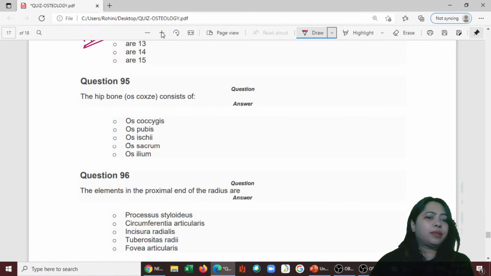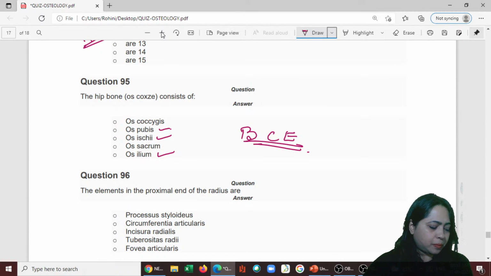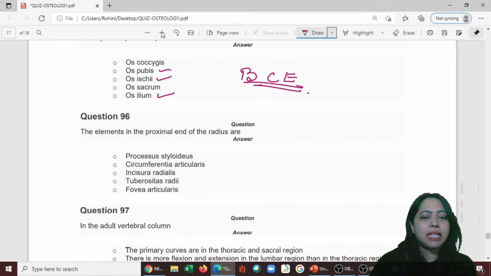Next, 95. The hip bone consists of ilium, ischium, and pubis. There is ilium, ischium, pubis. Okay. So it is B, it is C, and E. C, E. Okay, yes. That was the last question we are going to look at.